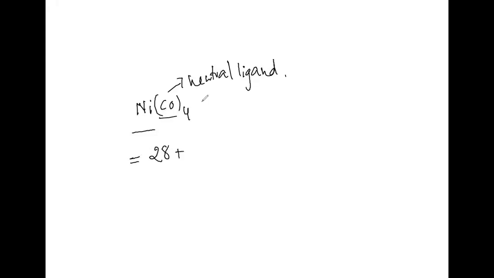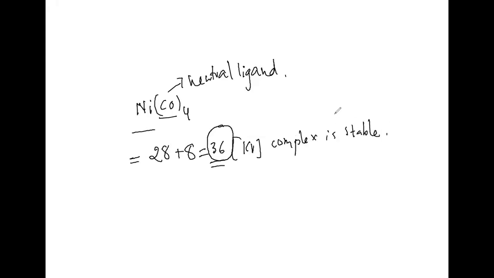Then how many ligands are there? 4 ligands, which means 8 electrons. 28 plus 8, how much? 36. Which configuration is this? Krypton configuration. According to the EAN rule, when it achieves the noble gas atomic number, then the complex is stable. If it is less than 36, then it is not stable. Understood what I'm speaking?